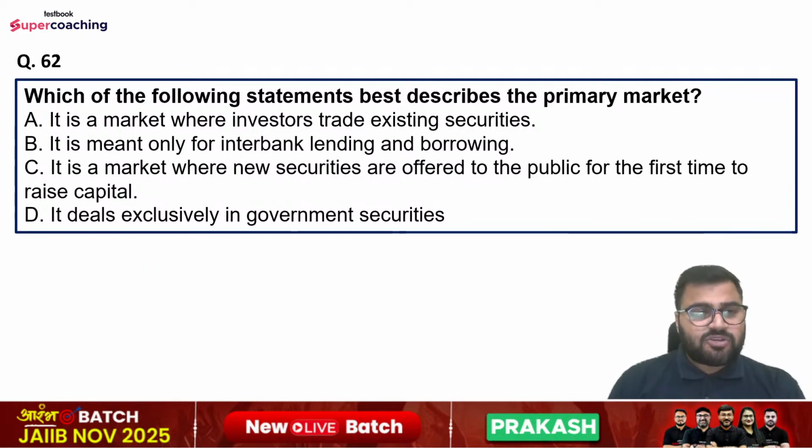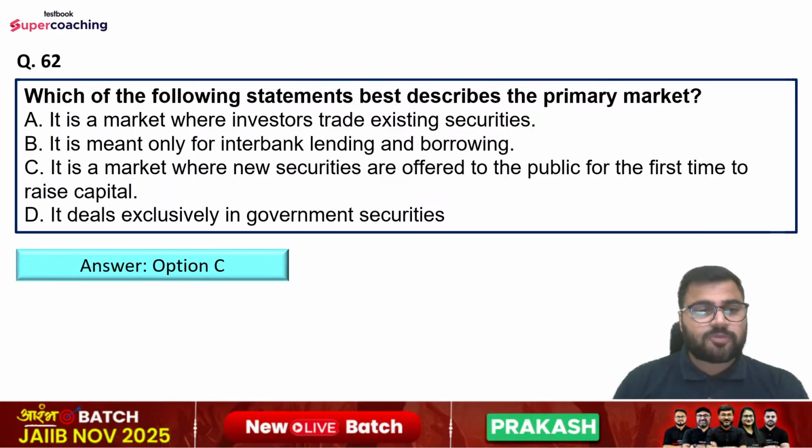Question number 62, which of the following statements best describes the primary market? Options are it is a market where investors trade existing securities. It is meant only for interbank lending and borrowings. It is a market where new securities are offered to the public for the first time to raise capital, or it deals exclusively in government securities. Right answer is option number C.